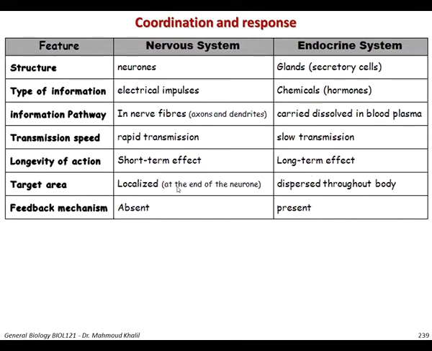The target area for the nervous system is localized, at the end of the neuron, while the target area for the endocrine system is dispersed throughout the body. The feedback mechanism, what's a feedback mechanism? That means how the body shuts off the signal. In the nervous system, it is absent, while in the endocrine system there is a feedback mechanism to shut off the secretion of the hormone.